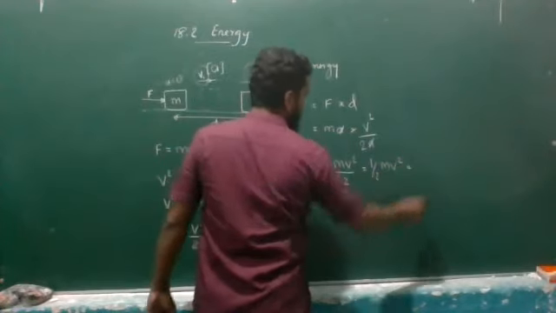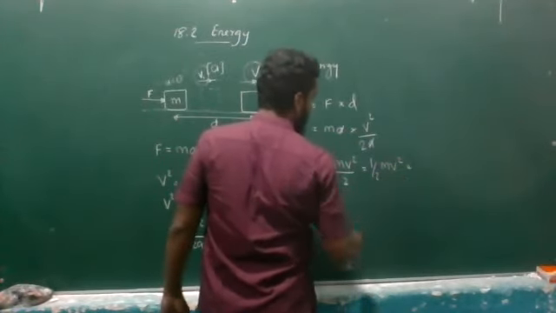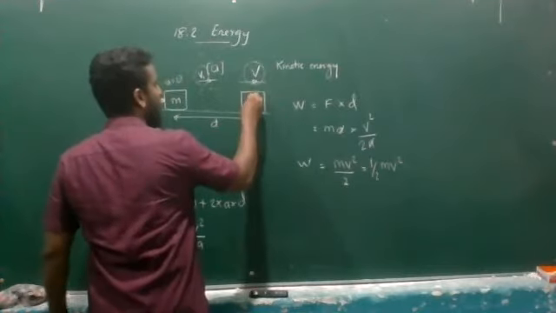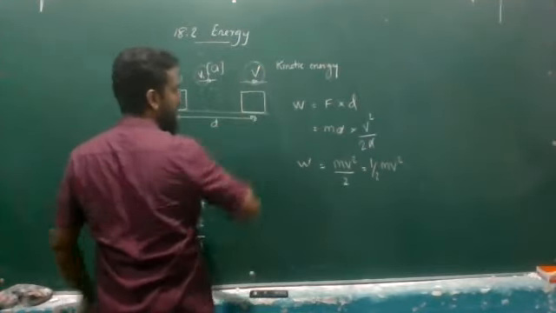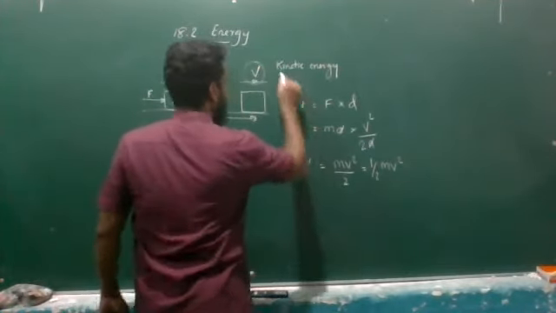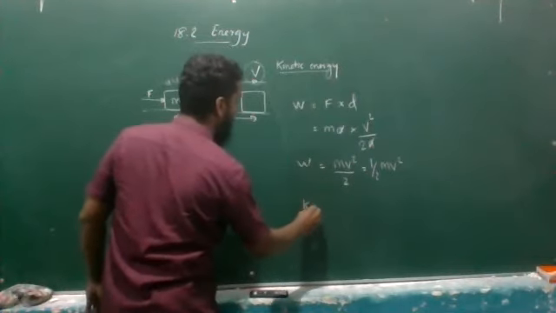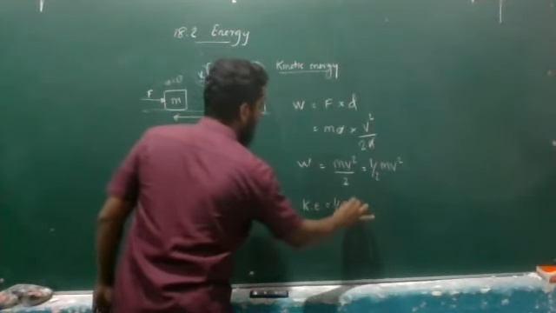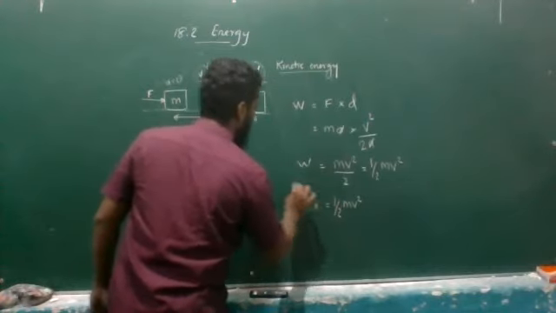This is the energy that has been stored inside this object due to this velocity. We are calling this kinetic energy. Therefore, the kinetic energy can be illustrated. Kinetic energy is equal to half into m into v squared.